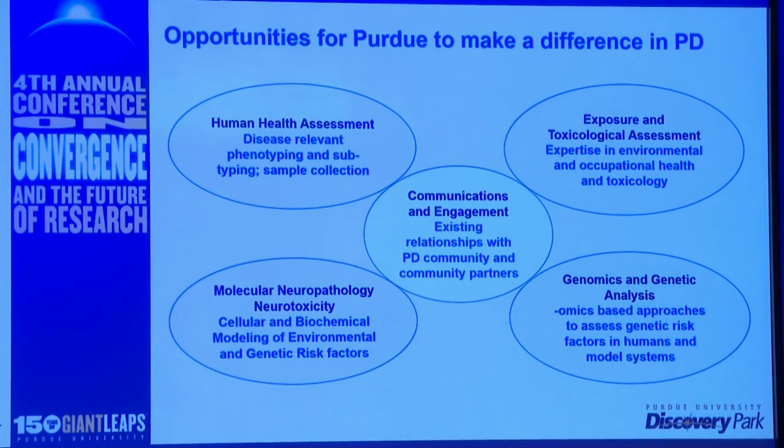We need to do exposure and toxicological assessment. We have the resources and expertise here at Purdue amongst a number of faculty to be able to assess and quantify exposures in our environment and exposures in individuals. So this is another part of the team. And then combining these, sort of bridging those to molecular and neuropathological and neurotoxicological assessment, wet lab, bench research, as well as genomics and genetic analysis.